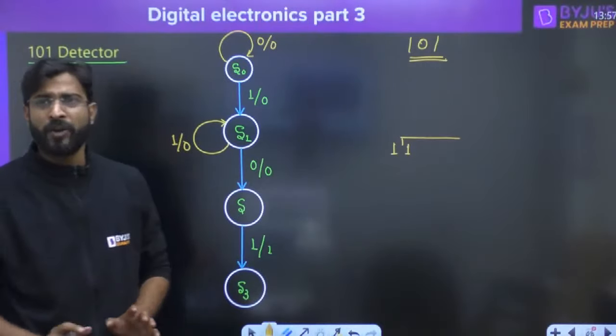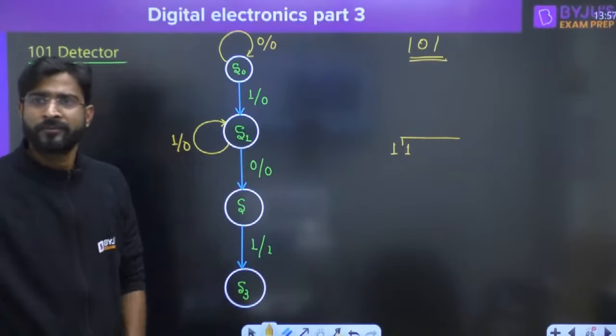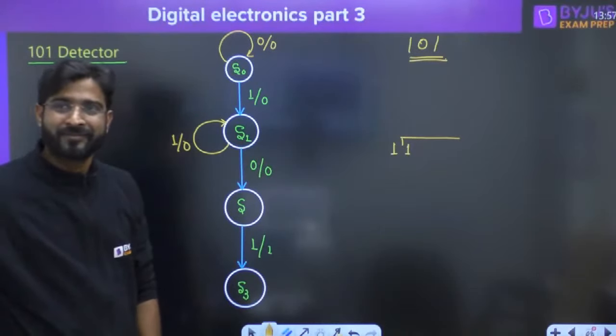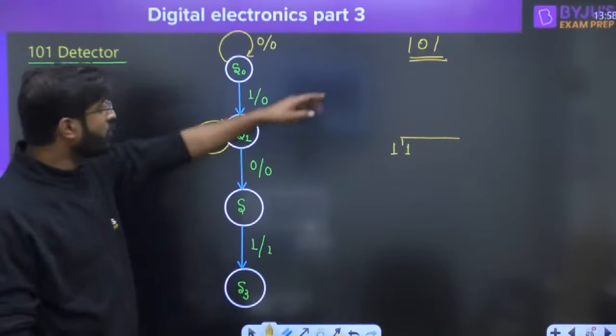But output is satisfied, only 101 is basically there. No, 101 we are detecting, na.